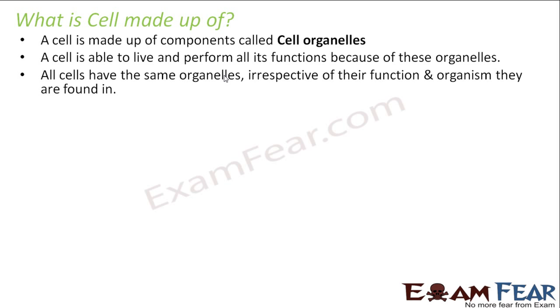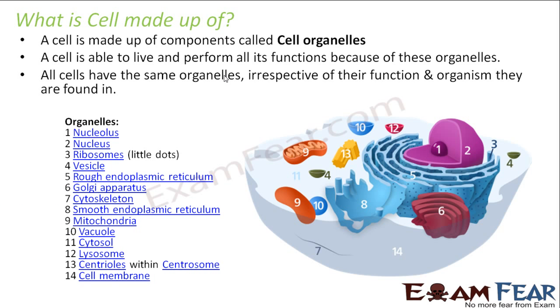In this lesson we will study in detail the structure of a cell. We will talk about all the cell organelles which make up a cell. So what are the different organelles present in a cell? Here we have given a picture which gives an idea about the various organelles. The organelles which are present are the nucleolus and the nucleus, and inside every cell you have a nucleus. Here the numbering tells us where these organelles are present. Right now I am not concentrating on describing each of them because we will discuss each of them in detail in later slides.